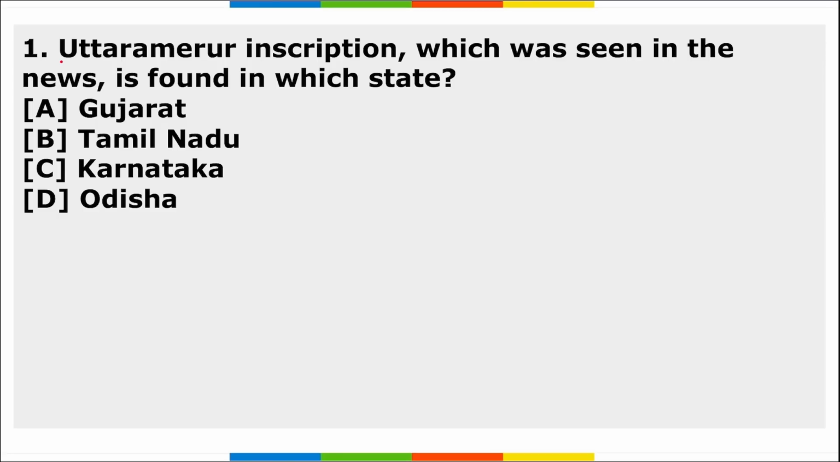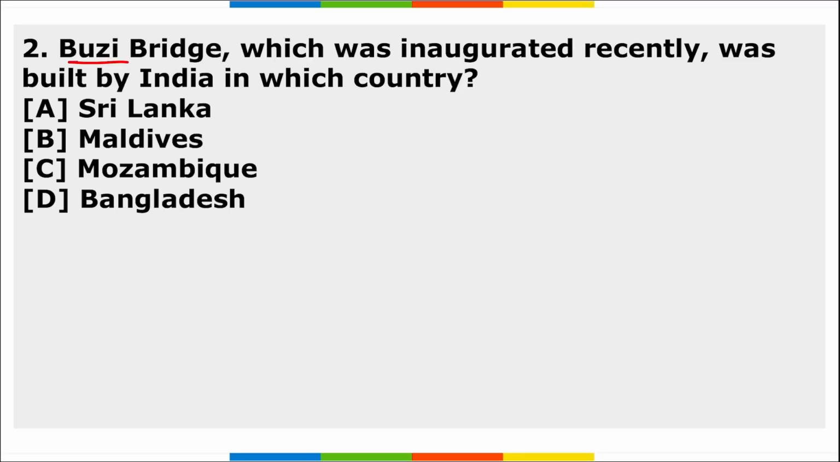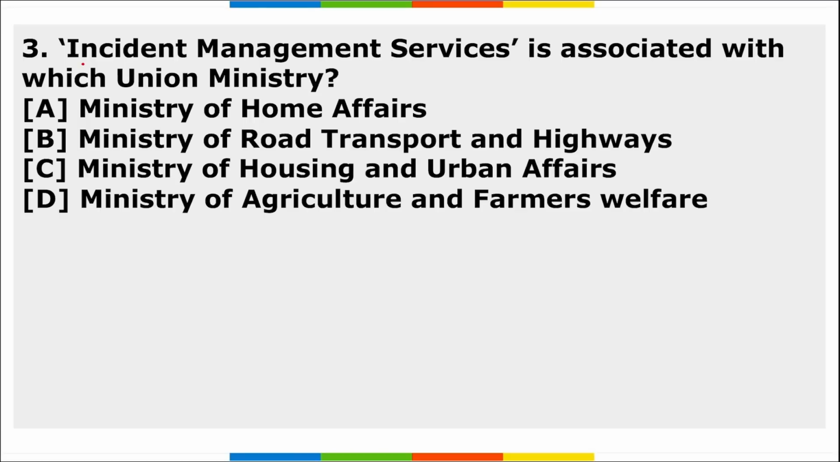So friends, these were your important current affairs. Now it's time for your homework. First, the Uttara Merur inscription, which was seen in the news, is found in which state? Boozy Bridge, which was inaugurated recently, is built by India in which country? And today only I have discussed this, that Dr. S. Jaishankar visited a location where Boozy Bridge was also inaugurated. Next, Incident Management Services is associated with which union ministry? So these are your three homework questions, friends.